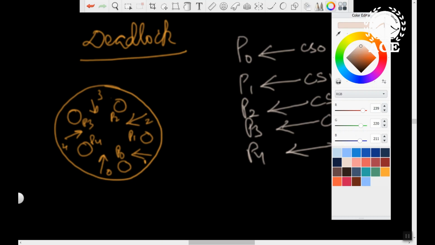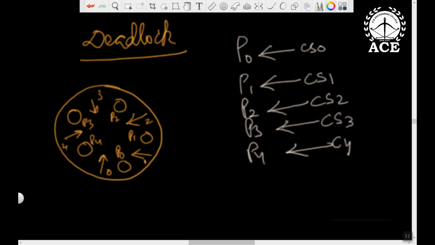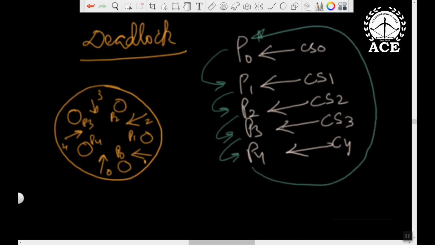And then after that, P0 will try to take the right chopstick, which is 1, but 1 is held by P1. So P0 waits on P1. Similarly, P1 will try to take chopstick 2, but 2 is already picked up by P2. So P1 waits on P2. P2 waits on P3, P3 waits on P4, and P4 waits on P0. This is how they wait on each other. Everybody takes up their left, no chopstick is available. So this problem is called deadlock. Nobody can go to eat.